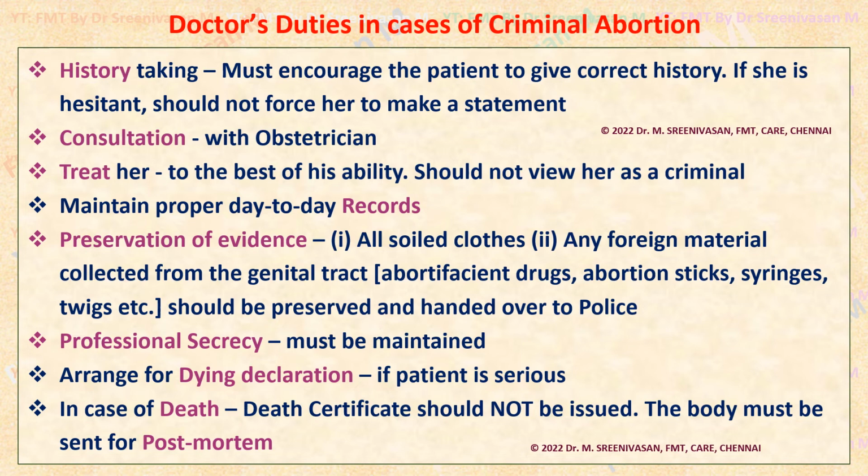For history taking, the doctor should ask her where the incident happened, what method was adopted, who has done it, what the procedure involved was, and what the complications were after that. So take a detailed history from the time of the criminal abortion till the arrival, what happened. The doctor should encourage the patient to give proper history. If she doesn't want to reveal anything, then the doctor should not force her to make a statement. The doctor should focus on saving the life of the pregnant woman by giving proper treatment.